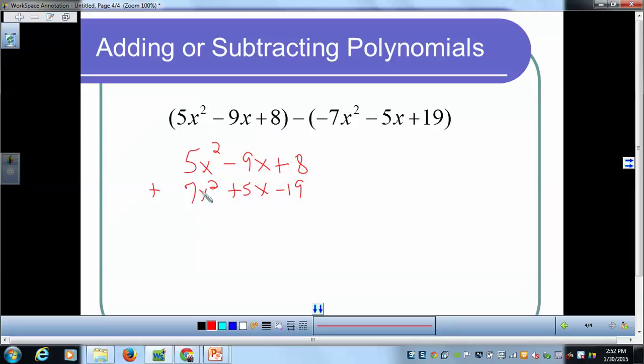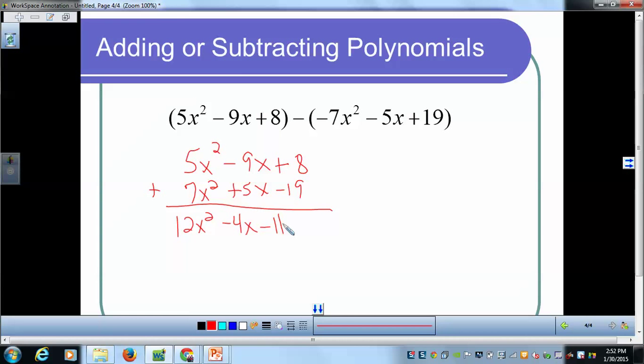As I look vertically, I shouldn't see anything with a different power. And if I do, then I know I can't combine those, so I should reorganize my work. So 5 plus 7x squared would be 12x squared. Negative 9x plus 5x would be negative 4x. And then 8 minus 19 would be negative 11. So I have now subtracted those two polynomials.